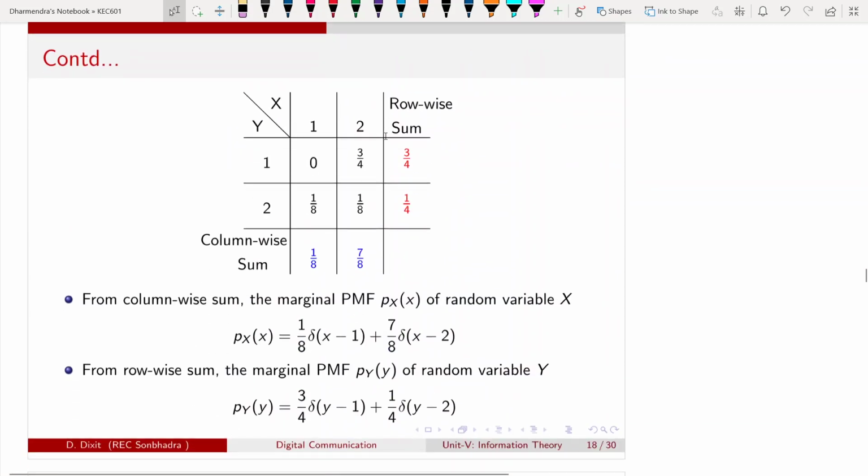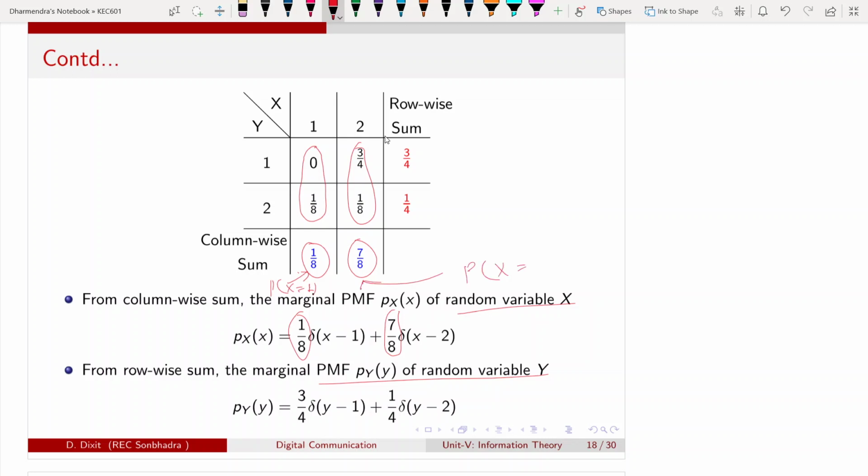So from the table, without doing this, we can also calculate. If you want to calculate the marginal probability of x, I have to sum for x equal to 1. I have to sum this. This will be 1 by 8. Means column-wise summation. If I sum this column-wise, I will get 7 by 8. So this way I can write the probability mass function of random variable x. This is the probability of capital X equal to 1. This is the marginal probability of capital X equal to 2.